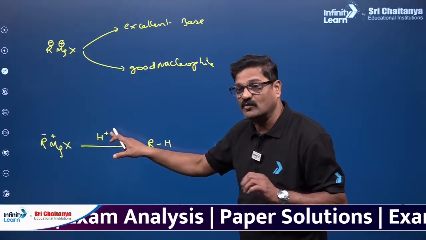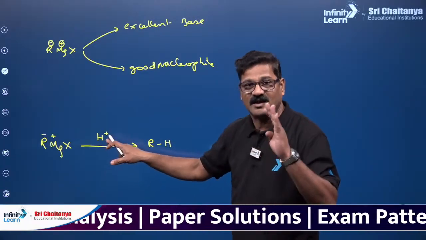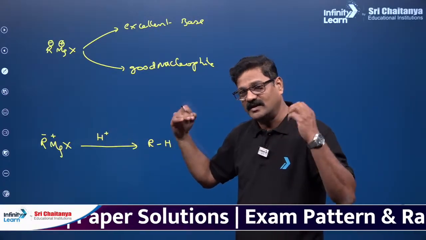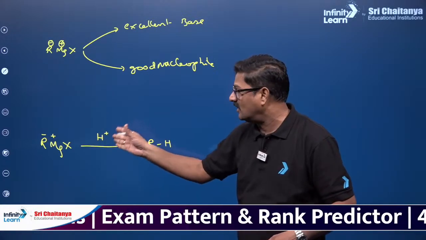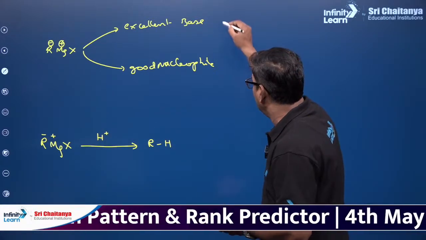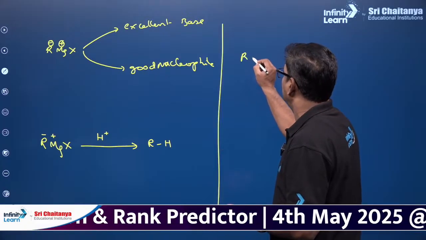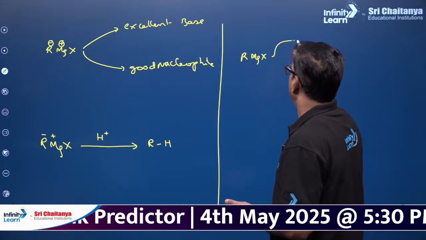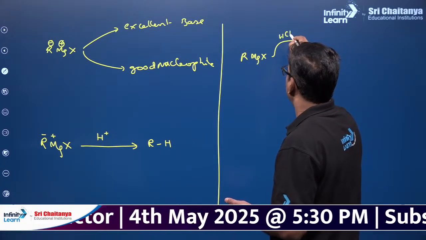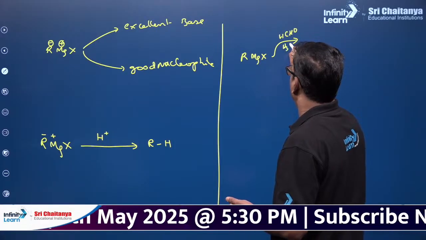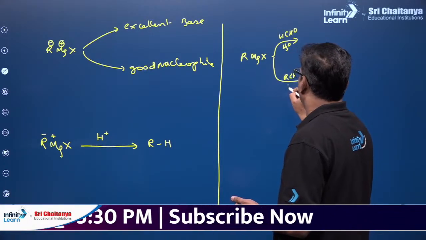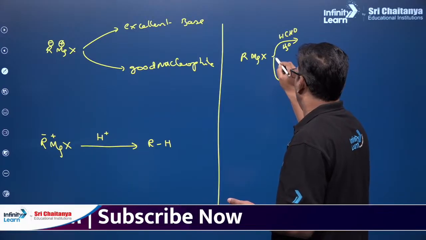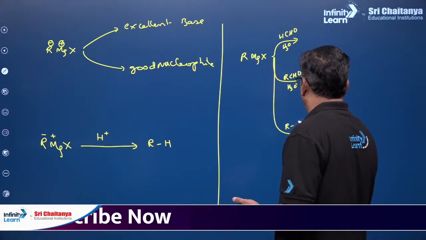This H plus can come from water, alcohol, acetylene, ammonia, amine and any acid, even phenol also. And Grignard reagent is going to react with formaldehyde followed by hydrolysis, any aldehyde followed by hydrolysis, and ketone followed by hydrolysis.